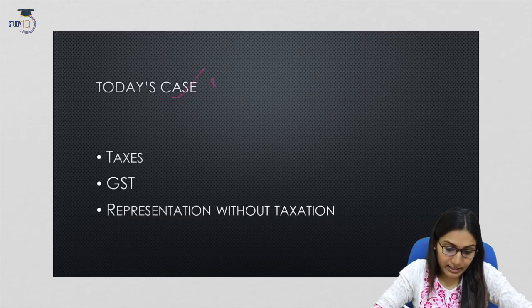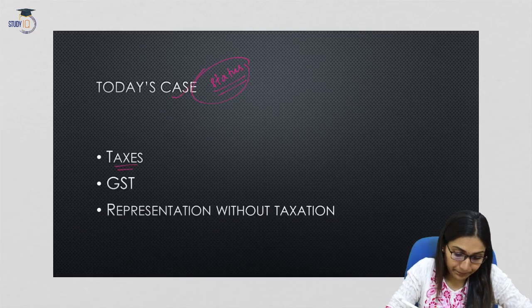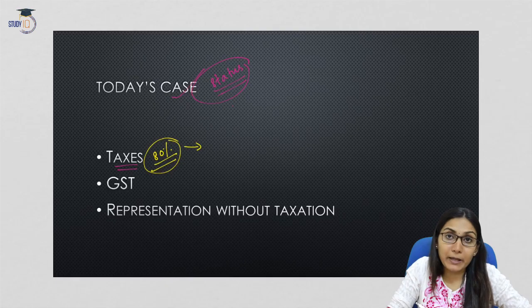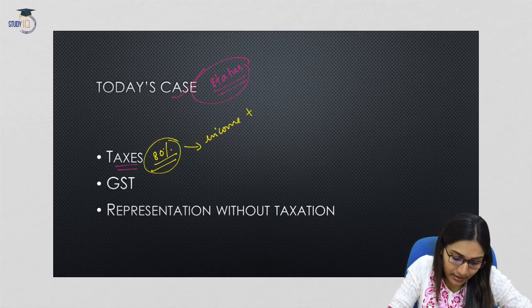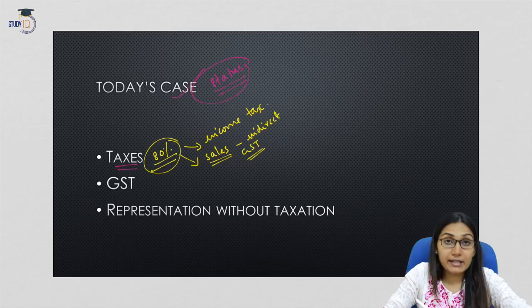Now let us come to today's case. What is the present status? When we talk about taxes, more than 80% of the government's revenue comes from taxes. The primary income for the government within the taxes is the income tax, which is a direct tax. The second one is sales tax, now subsumed under GST. It is an indirect tax, so we can rather say GST. So these are some major tax revenues for the government.